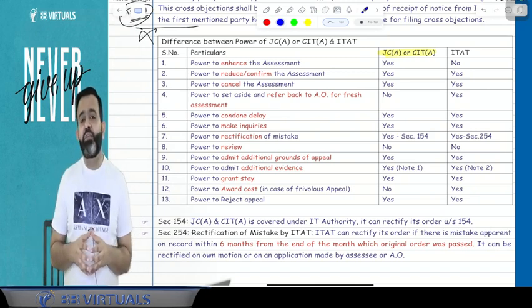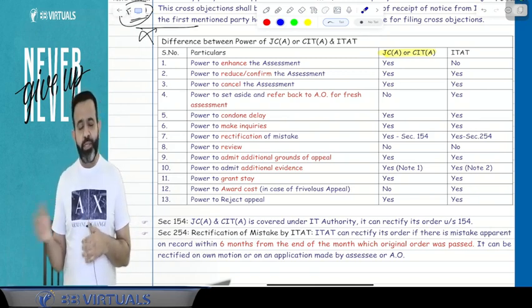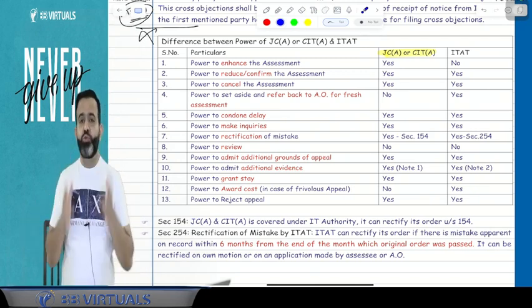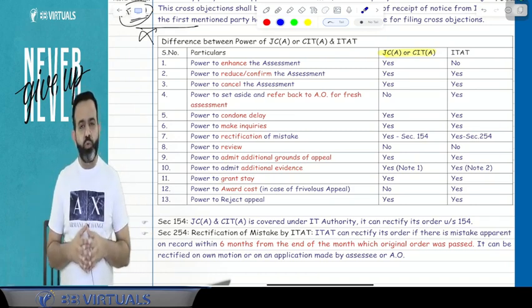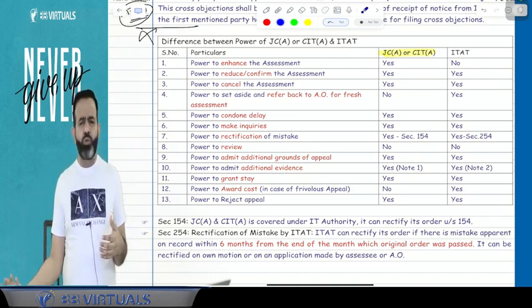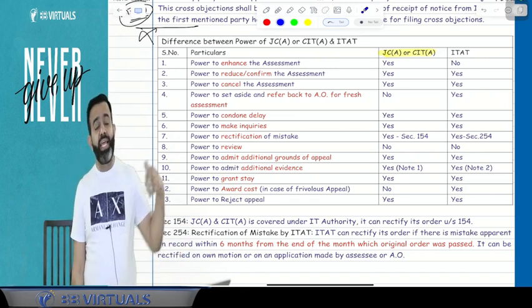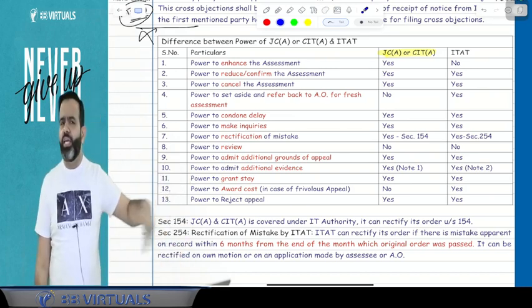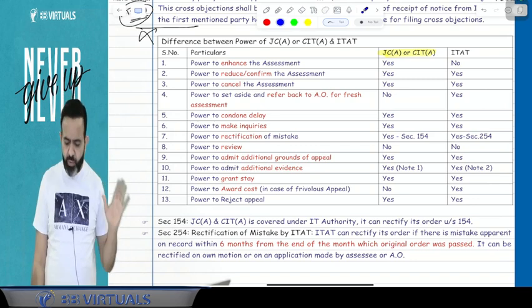Next is, can they make further inquiries or not? Means suppose you file the appeal and they want to make some further inquiries, can they do that? Answer is yes. CIT appeal can also do that, ITET can also do that. They have the power to make further inquiries. If they want to make some further inquiries, they can do that.